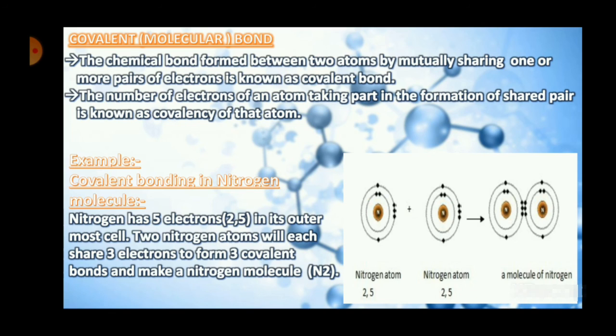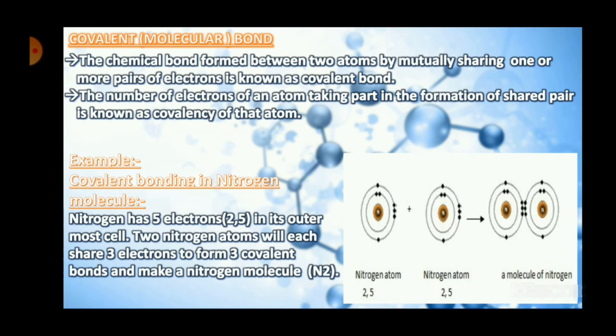Okay, so it is 3. The covalency of nitrogen is 3, because if you see, there are basically 3 electron pairs which are participating. It is the number of electrons or electron pair in case of covalent bonds. It is the number of electron pairs that are participating. Okay, and there are 3 electron pairs. You can see 2, 2, 2. Okay, so there are 3 electron pairs that are being shared with one another, and hence its covalency is 3.